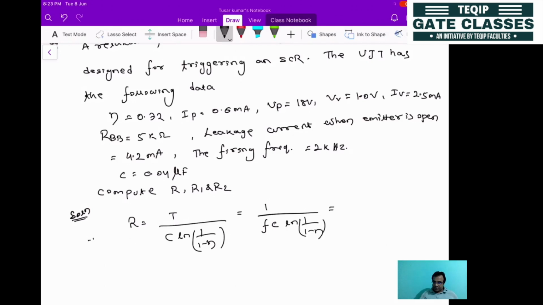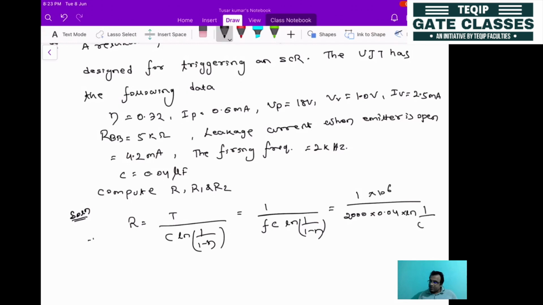Now you can put the values. Frequency is given as 2 kilohertz, so it will be 1 divided by 2000 into the capacitor, 0.04 microfarad, that is 0.04 into 10 to the power minus 6, into ln 1 divided by 1 minus eta.